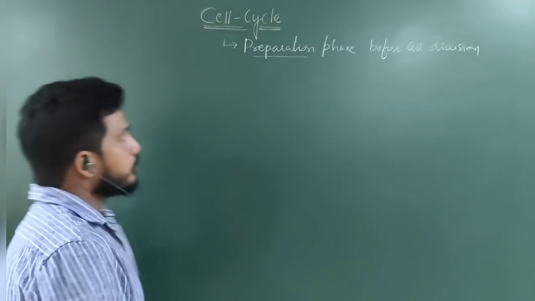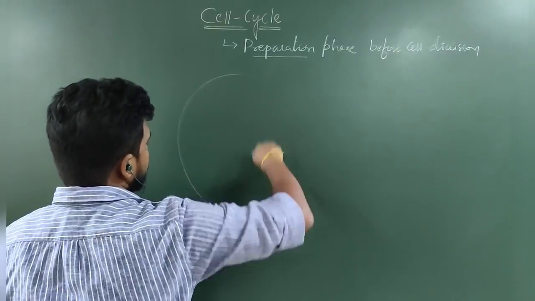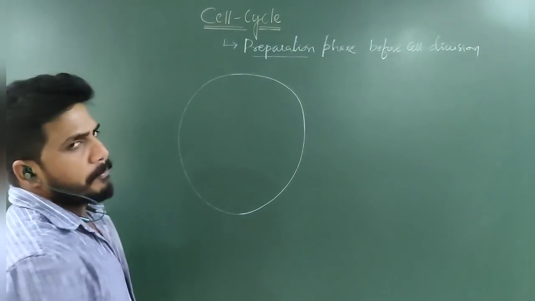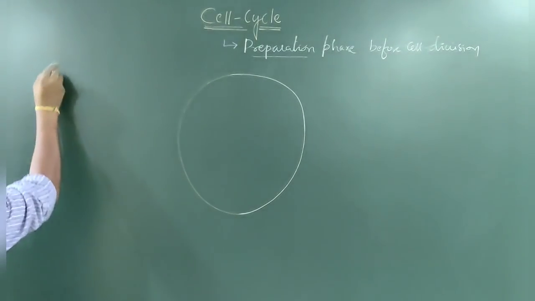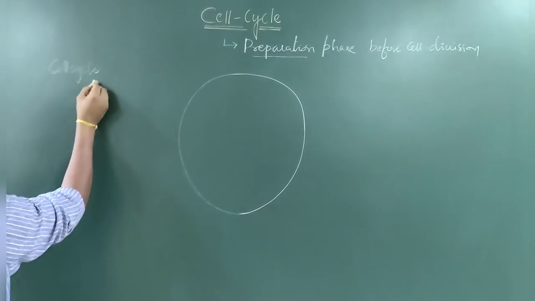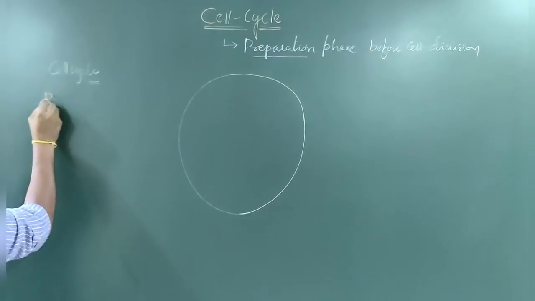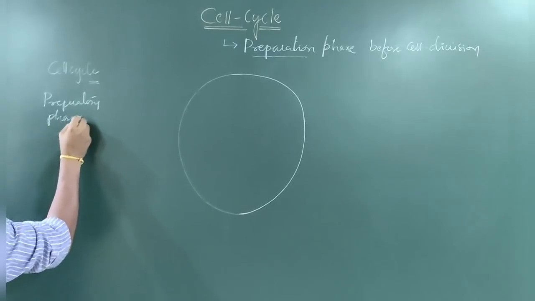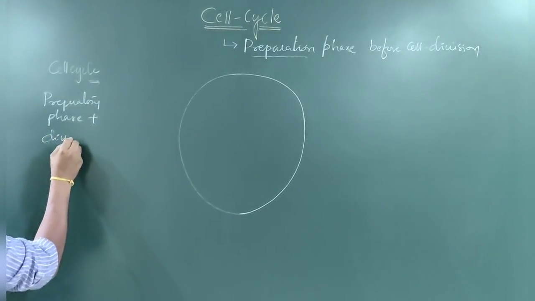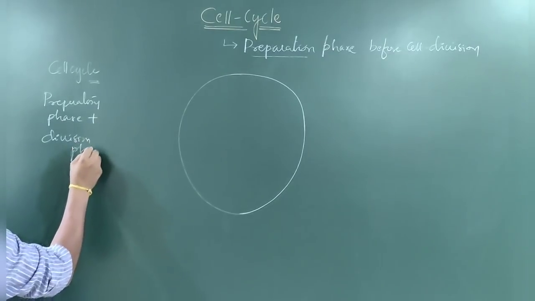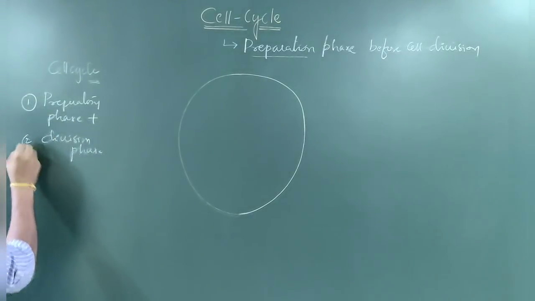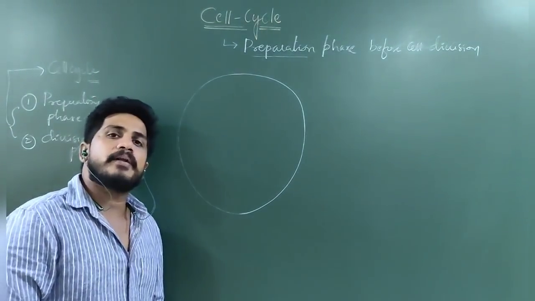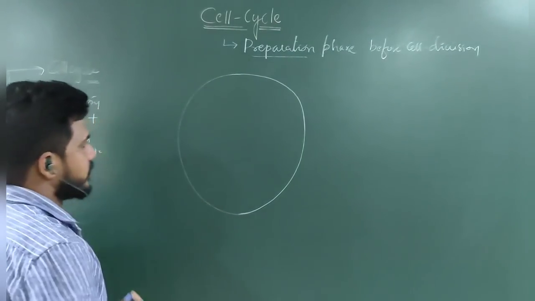If you take one cell cycle, for our better understanding, I am taking an imaginary picture here. It requires a lot of preparation phase. So cell cycle is equal to preparatory phase plus division phase. First one is preparation, second one is division. Together is called cell cycle. How long the cell will prepare and how long the cell takes to divide, let us see.